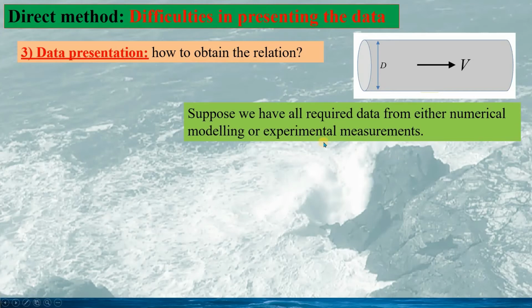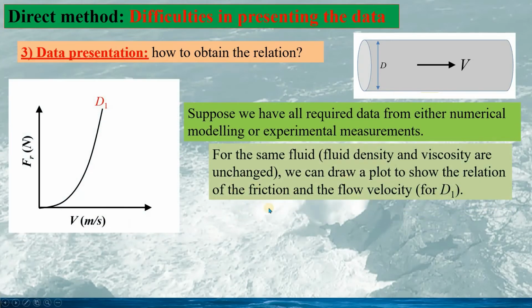Here, suppose we have all the required data, and then we look at the dependence of the fluid friction on the velocity. So here we can see for diameter d1, we have a curve like this. The fluid friction is a function of the fluid velocity, given as this.